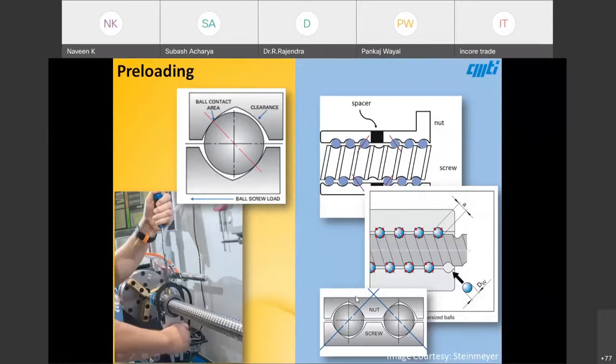The third one is a single screw with a pitch or lead offset. It is difficult to manufacture, however a slight offset is introduced so that it makes a 2-point contact and has an offset preload.